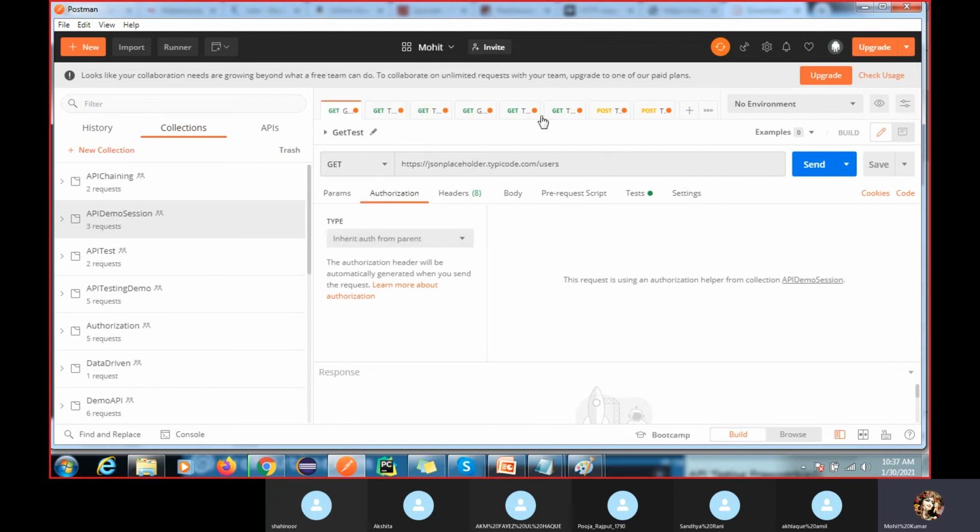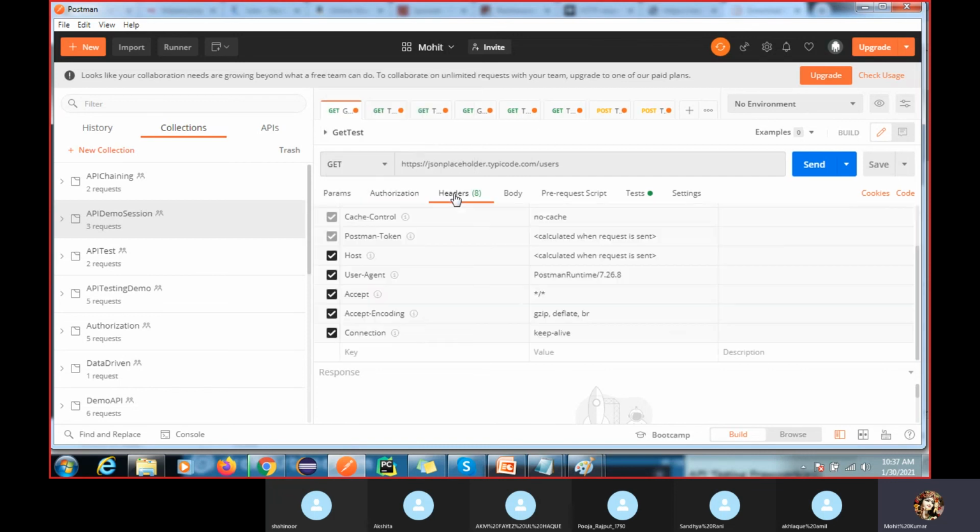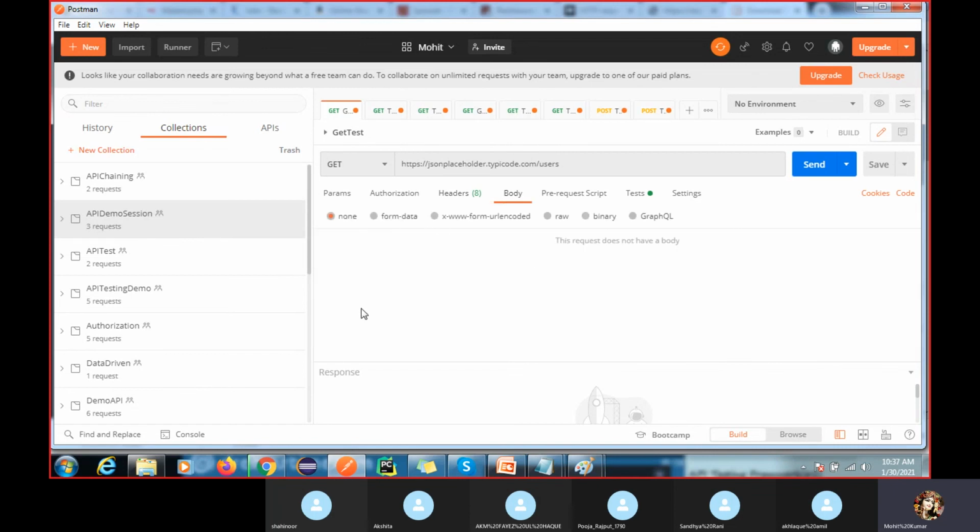Okay, got it, right? So these are the headers. I told you, right? Sometimes you also have to validate the header part. Then you have the body. If you want to give a body in a POST request, we have to pass the body here.